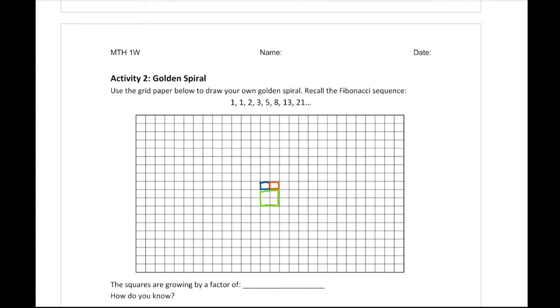Next we have a 3 by 3 square that fits there. Next we have a 5 by 5, and we can see that it nicely lines up with our actual shape. After that, we have an 8 by 8, which again lines up with this entire side.